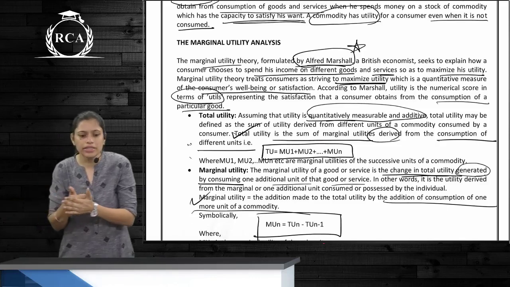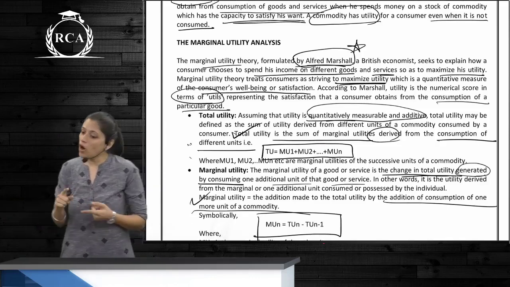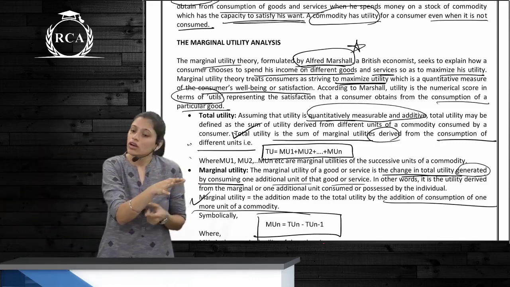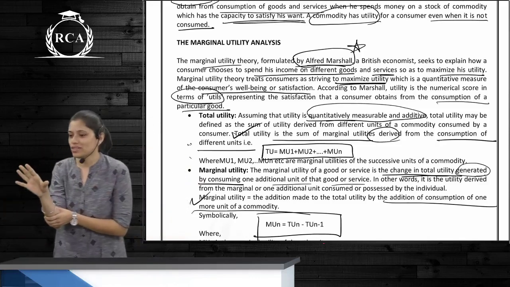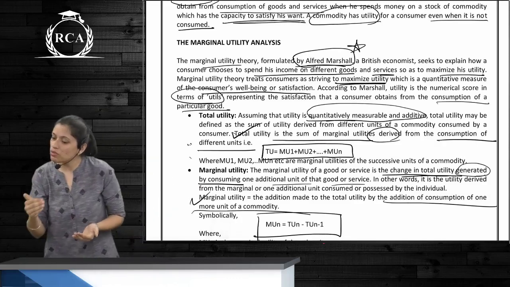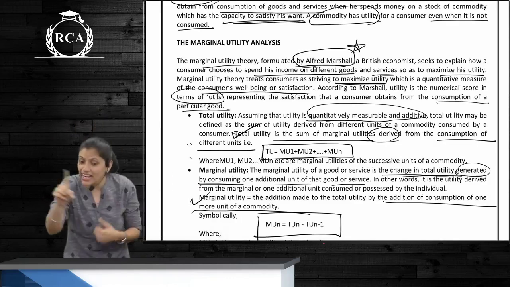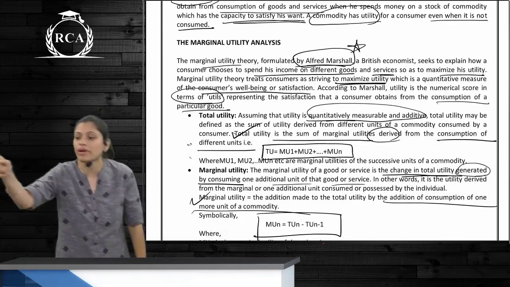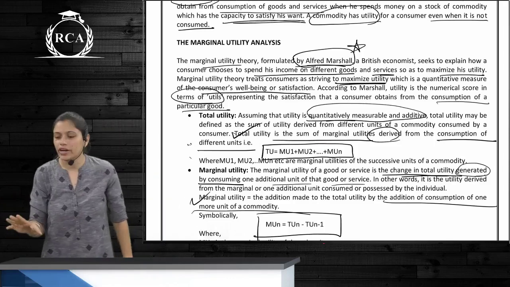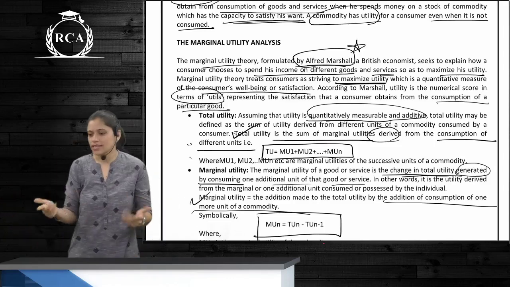What is total utility? Sum of marginal utilities with every additional unit consumed. And what is marginal utility? The change in total utility, or addition made to total utility, by consuming an additional unit of commodity, which gives satisfaction.